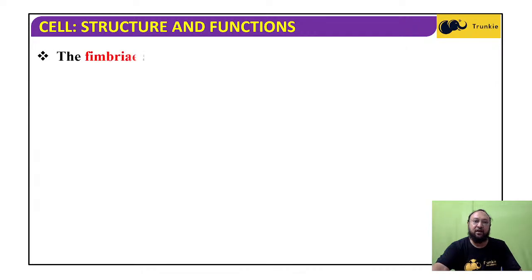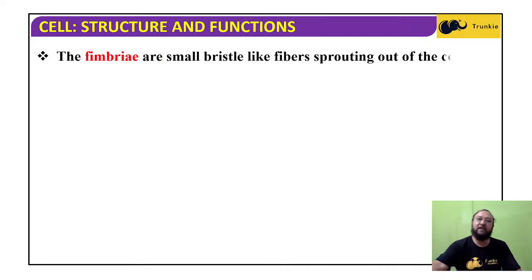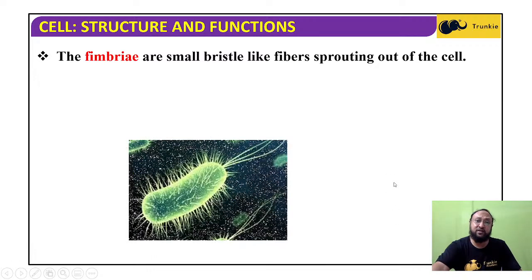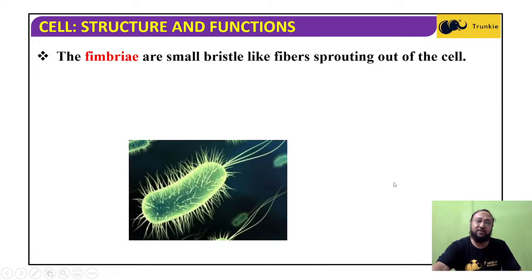Now the fimbriae are the smallest bristle-like fibers sprouting out of this cell. Fimbriae are very fine, thin bristles, like the bristles of a toothbrush. They come in a group, not one or two bristles. That's why you call them bristle-like fibers. So here you can see the bristle-like fimbriae. Can you see that? This is our fimbriae.